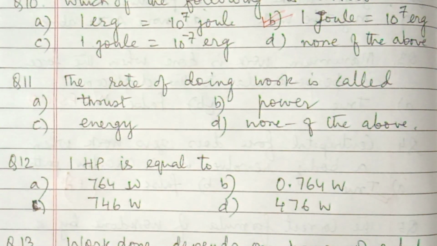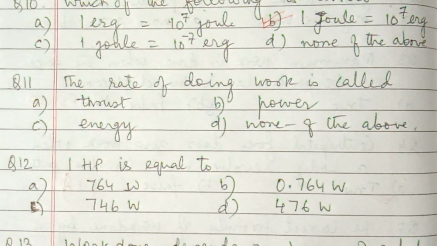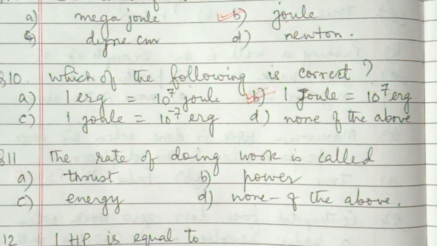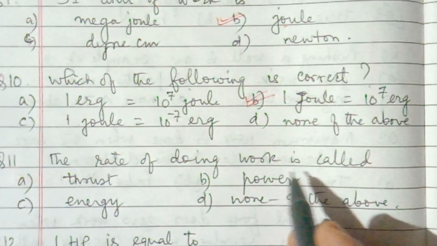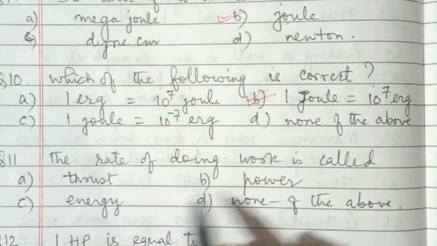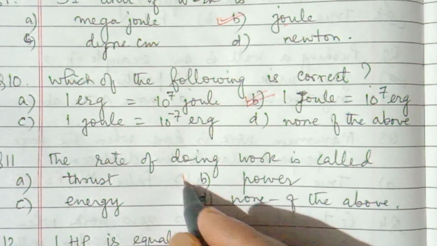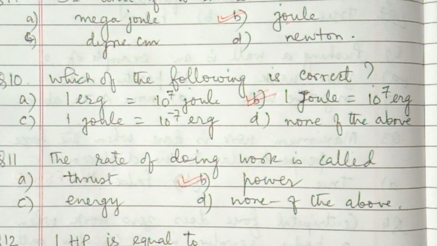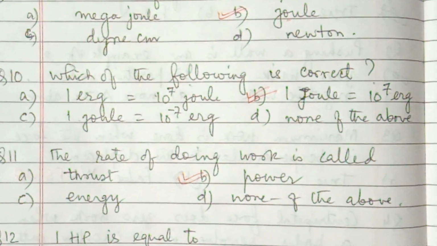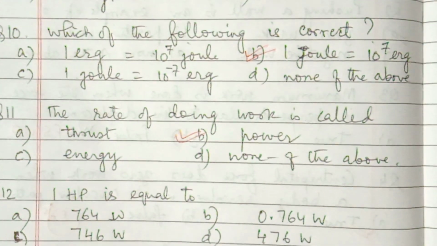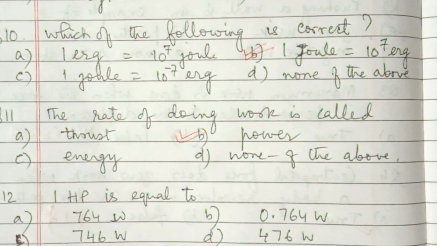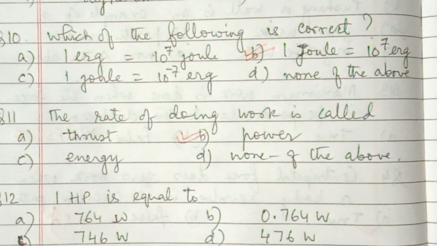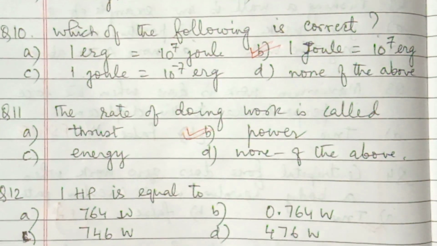Number 11: the rate of doing work is called thrust, power, energy, none of the above. The rate of doing work with respect to time is power. A direct question. 1 horsepower: horsepower is the mechanical unit of power usually used for measuring the power of engines.